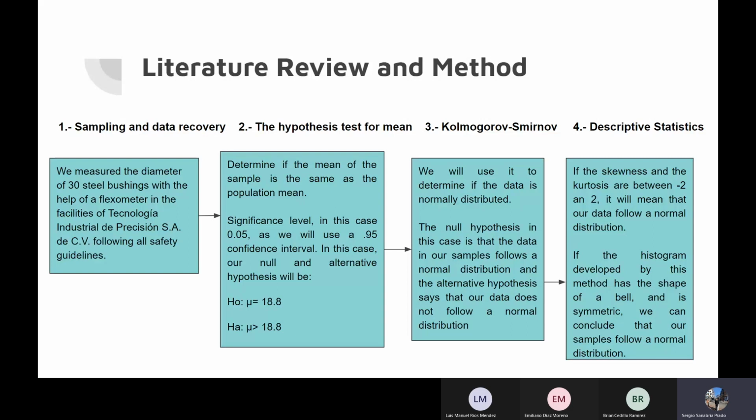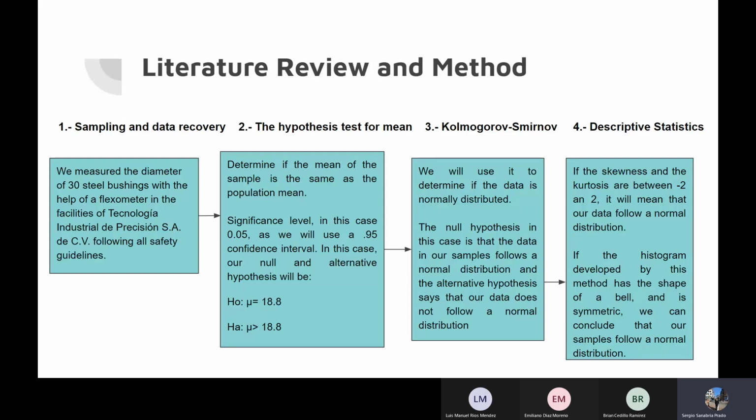For the Kolmogorov-Smirnov test, it will help us to determine whether the sample follows a certain distribution or not. In this case, we will use it to determine if the data is normally distributed. Here, the null hypothesis is rejected if the statistic D is bigger than the critical value. With the goodness of fit test, we will be able to determine whether the observations could reasonably have come from the normal distribution.